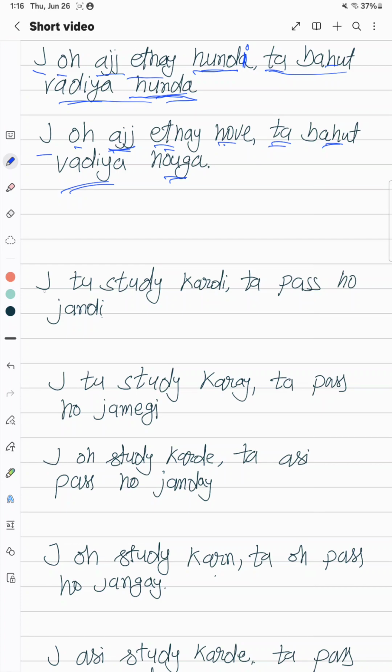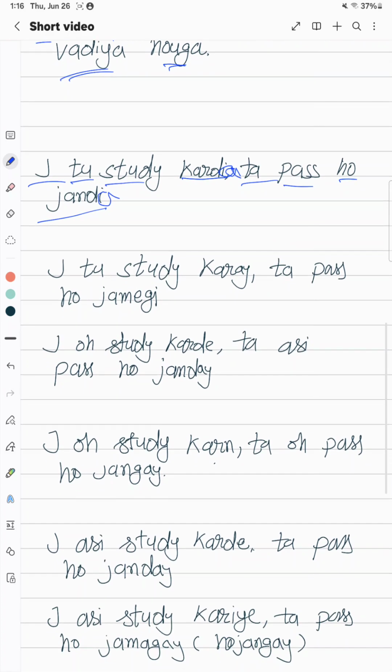So in Punjabi you say "je tu study kardi ta pass ho jandi." So here we're talking about the female. If it's a guy we say "karda". Here we can put "karda janda" for a guy, but for a female we say "jandi". "ਜੇ ਤੂੰ ਸਟੱਡੀ ਕਰਦੀ ਤਾਂ ਪਾਸ ਹੋ ਜਾਂਦੀ." So we're talking about the past, like if you studied you would have passed. Again, imagination in the past.